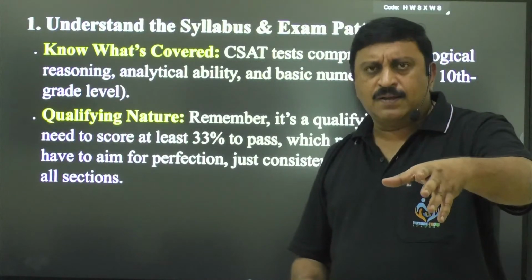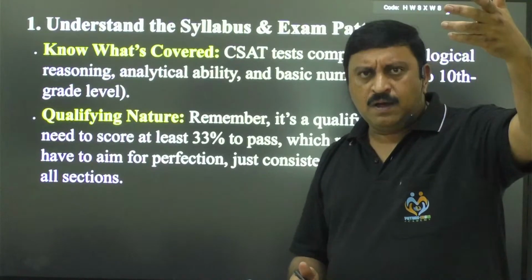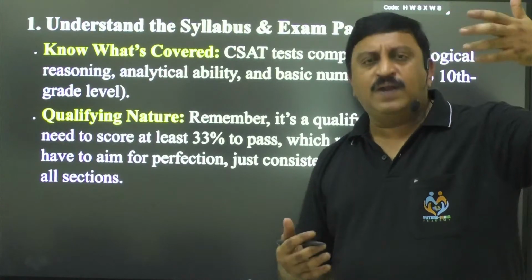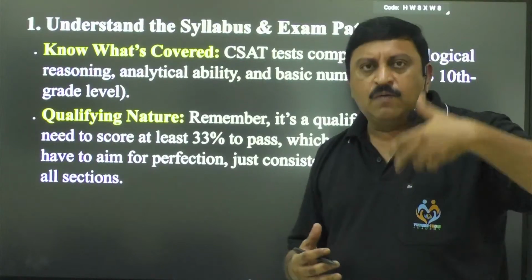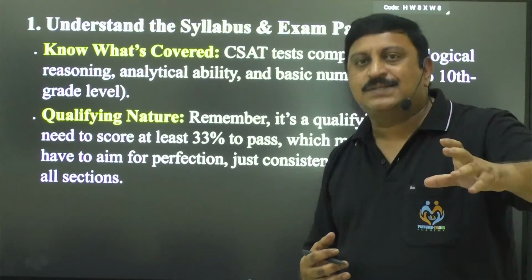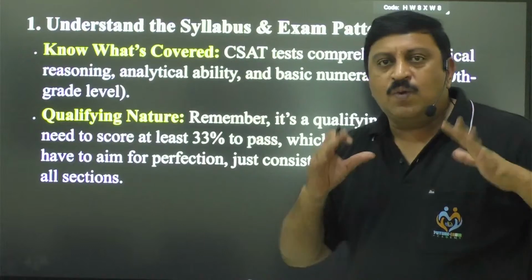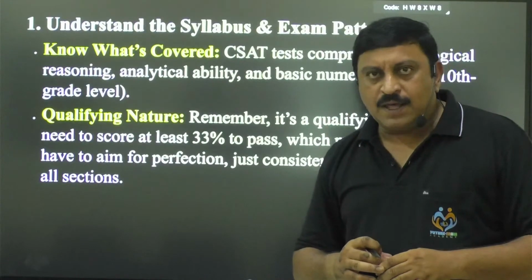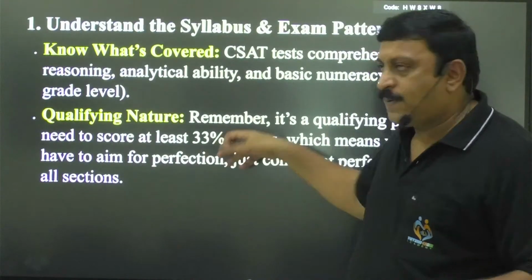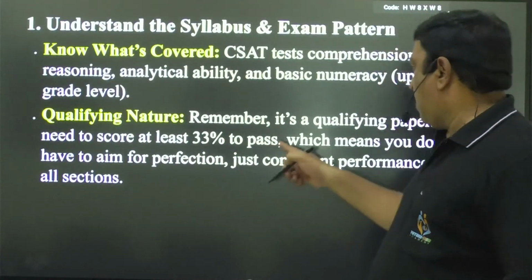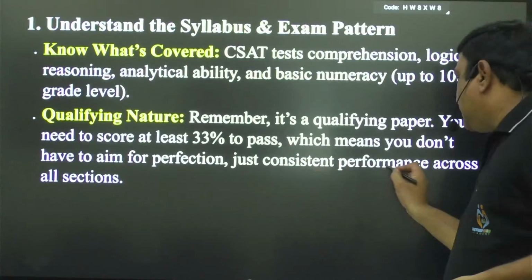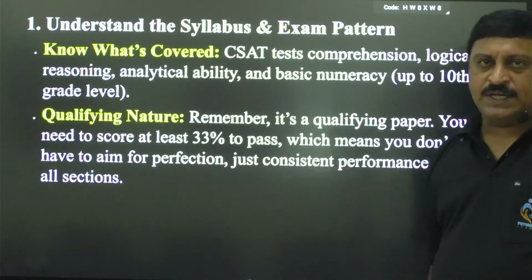Questions will be there, they can give maybe IIM level questions. Why do we need them? Leave that. Why learn them? Let us learn some basics. That's enough. We need only 33%. They are not giving any IAS directly with this. Now, coming to consistent performance across all sections.